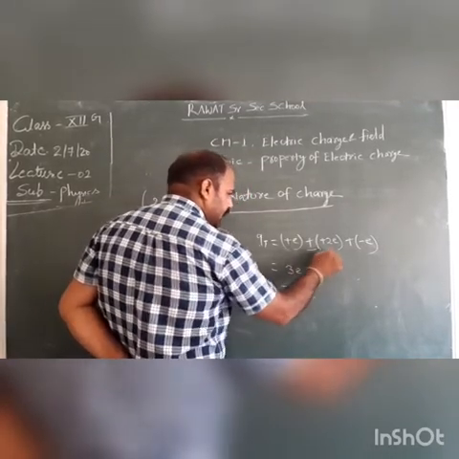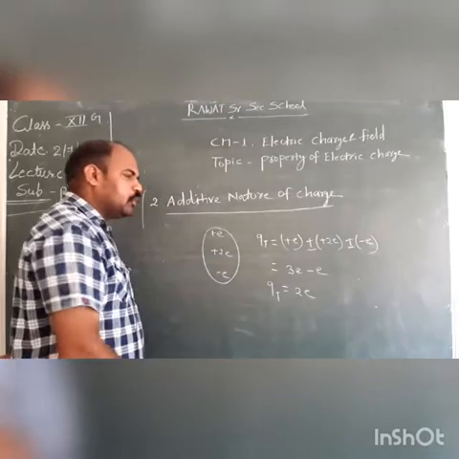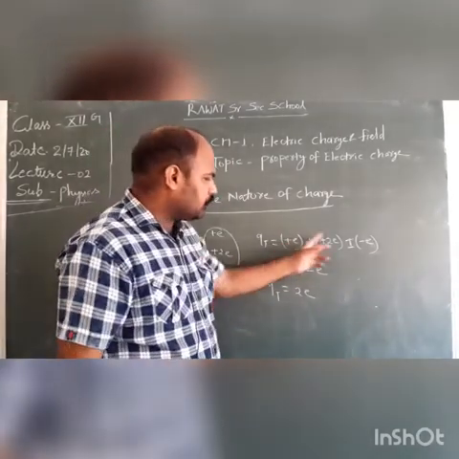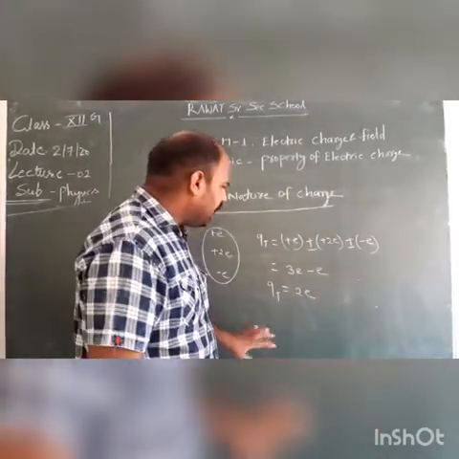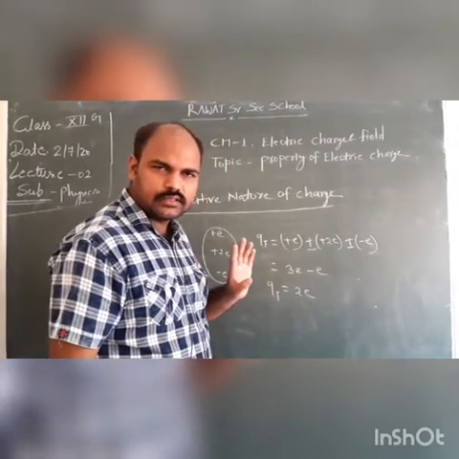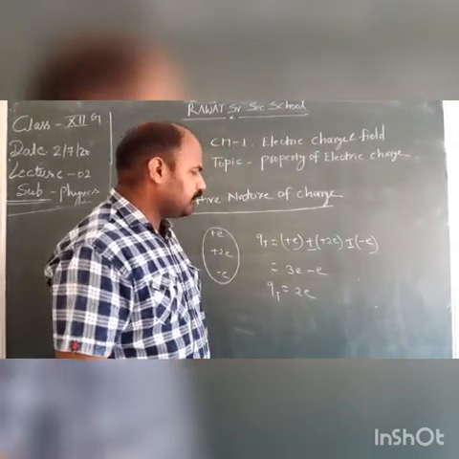The sign here is positive. Whatever the nature, either positive or negative, we can add all the charges. This is the additive nature.